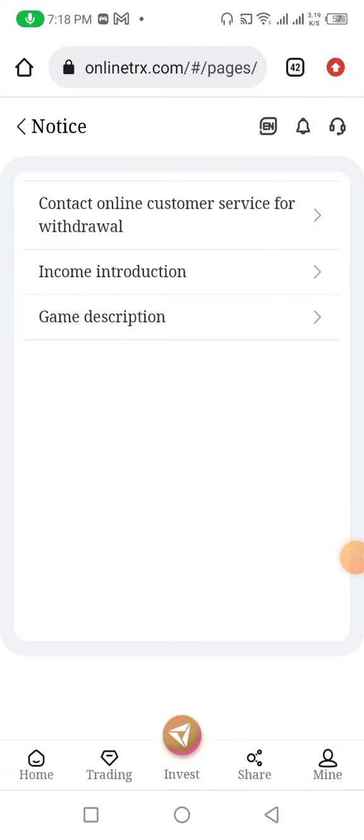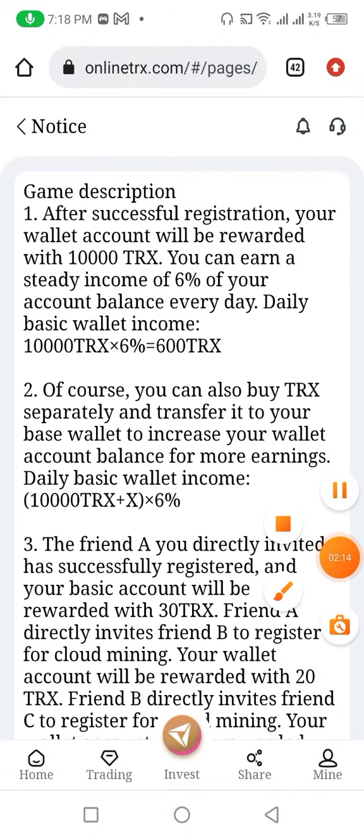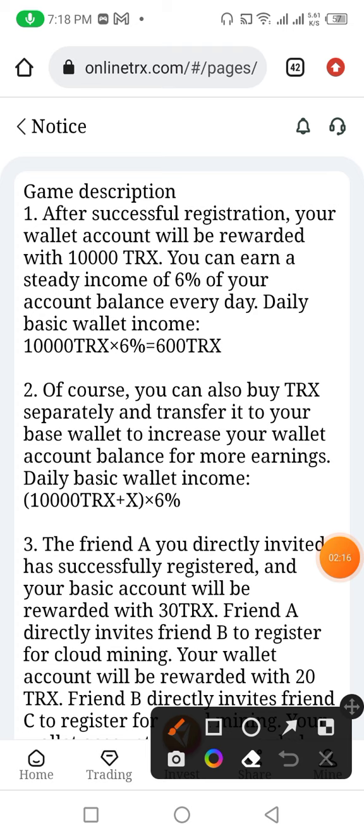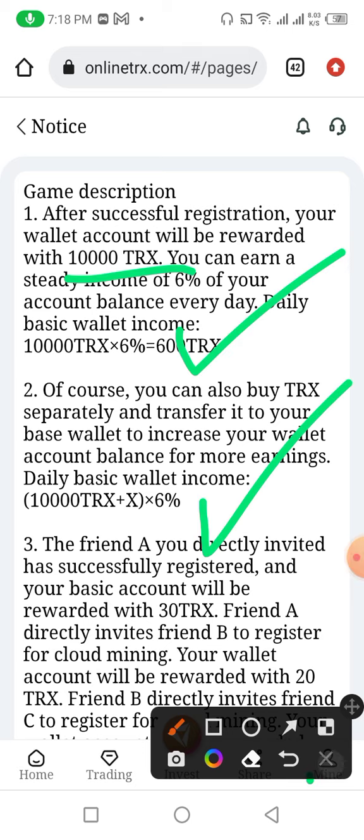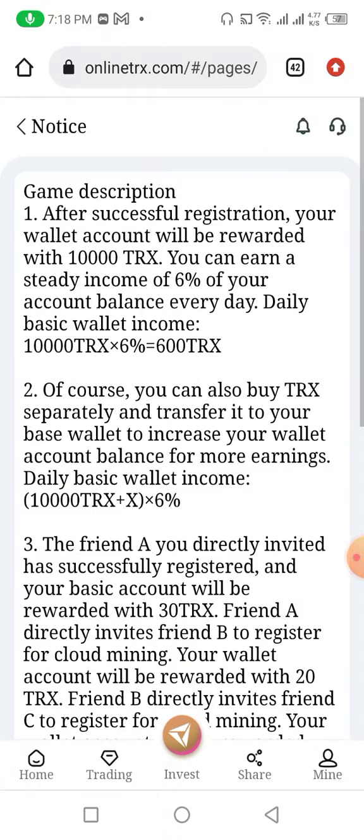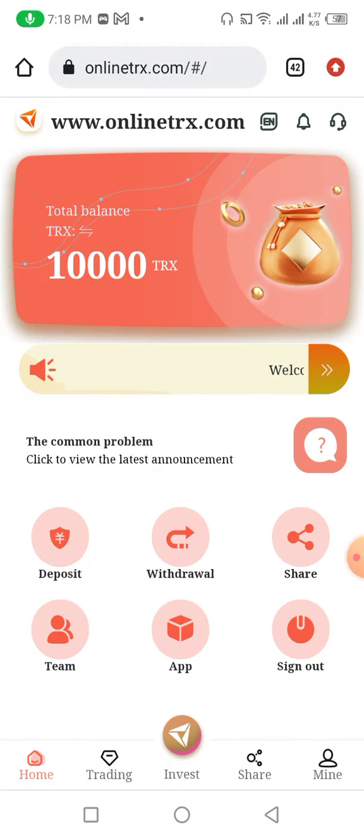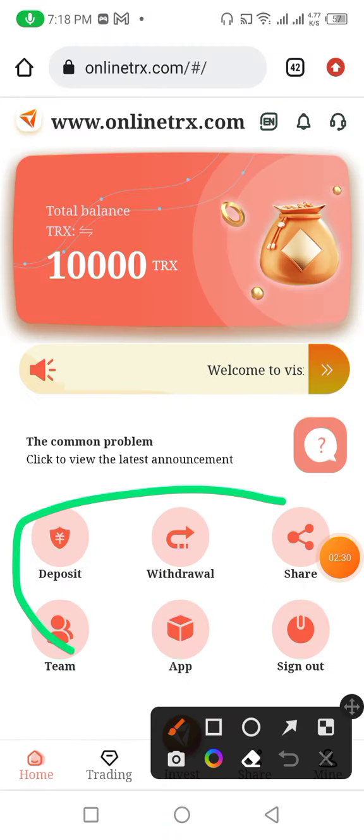After going back you need to click on game description. After clicking on the game description you can see that after successful registration your wallet account will be rewarded with 10,000 TRX. You can check all the information here. Now I need to go back here to show you other features of this website. Here the website provides you many types of features.